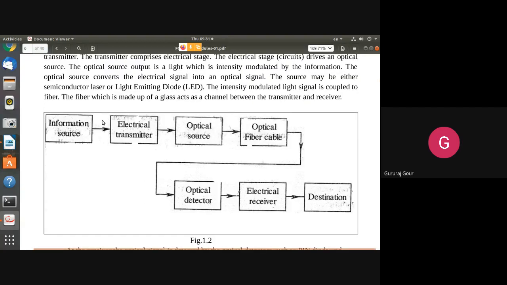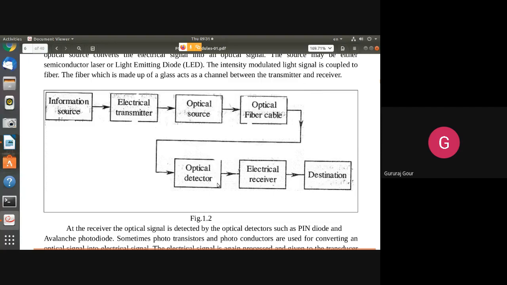Initially, as you can see, we convert our message signal, in the form of current or voltage, into light. With the help of this, we modulate our message signal using LED light. Our message signal is transmitted in the form of photons through the optical fiber.